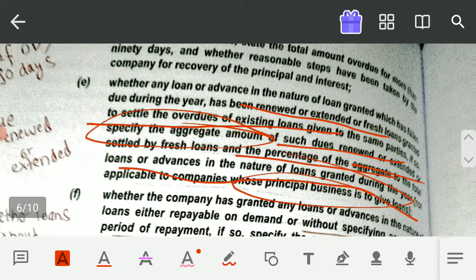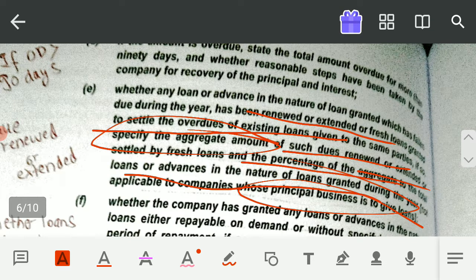Okay, so what is in the fifth point? It is that suppose the amount was overdue for more than 90 days and the company was not receiving its repayment, so it has taken reasonable steps. Now what happened to settle it? It requested its loanees to extend or freshen up the loan. Okay, so what are they doing? They are compensating, or you can say they are adjusting their old loans with the new loans. That means they will repay for both the loans, but what they are doing, they are adjusting it. They are renewing it. Okay. So whatever the details are, you have to mention them in the audit report.